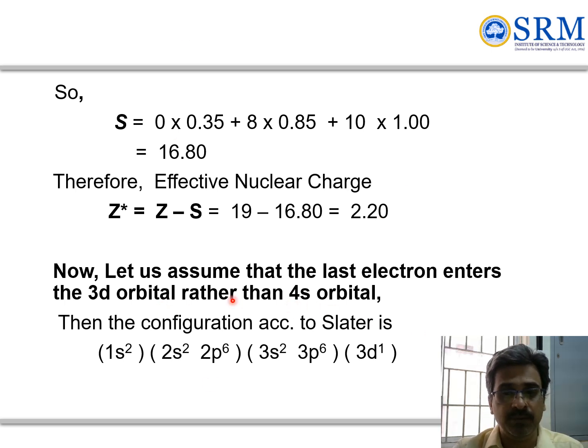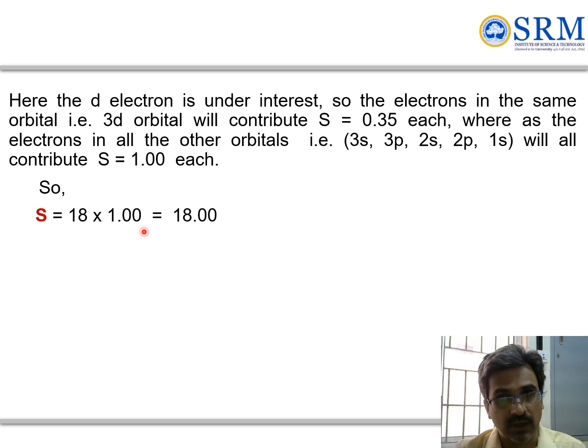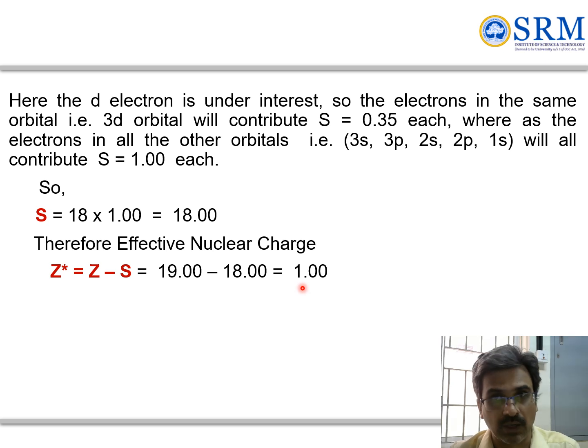Now assume that the electron enters the 3d orbital rather than the 4s orbital. Then the electronic configuration can be given as 3d1. If you apply the second part of the Slater rule, the same group is 0.35 and the remaining electrons are 1. So 18 into 1, and because there is no other electron in 3d, 0 into 0.35, the shielding constant is 18, and the effective nuclear charge is close to 1.